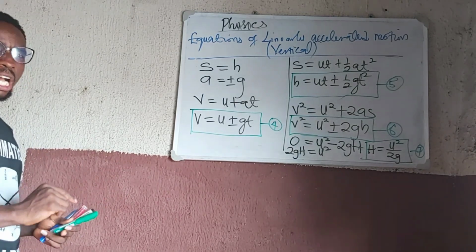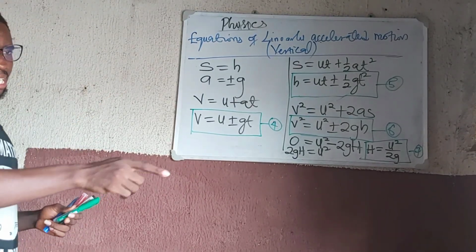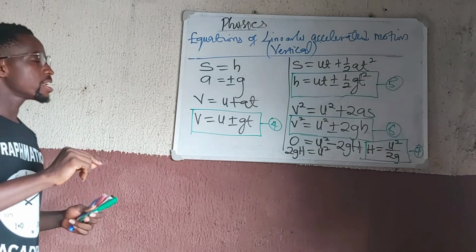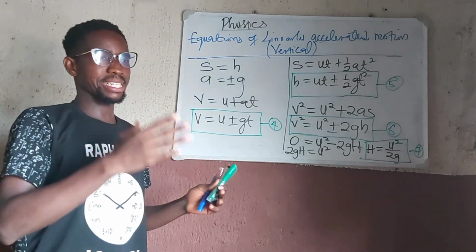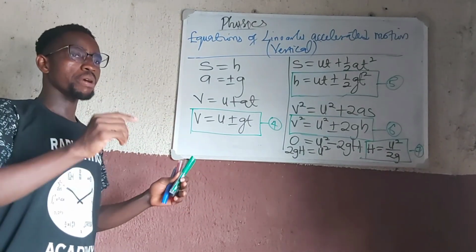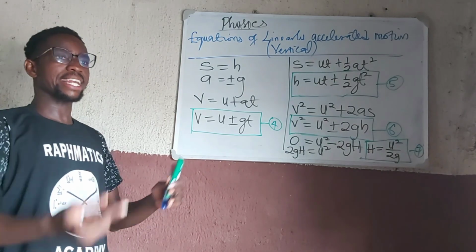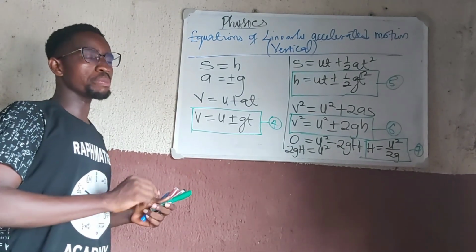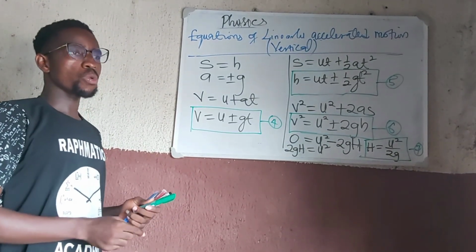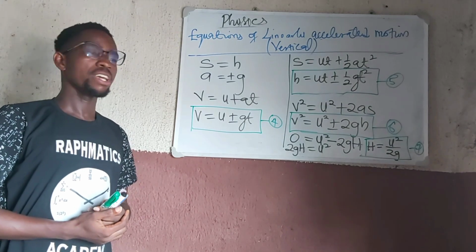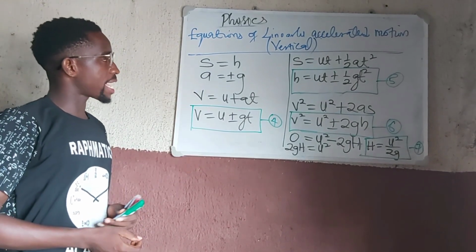So we'll now talk about when the motion is inclined at an angle. So at this instance, the body is not just undergoing a vertical motion or a horizontal motion. The body is undergoing both vertical and horizontal at the same time. So the motion of the body is inclined, which we describe as the projectile motion. So we'll discuss that right now.